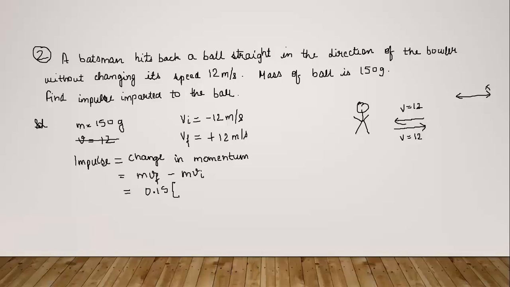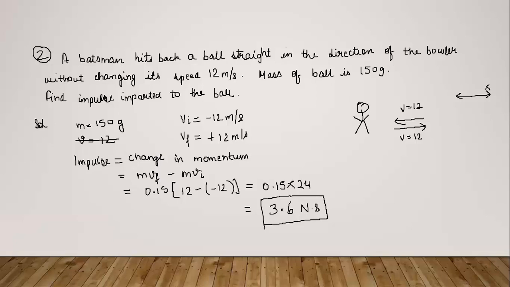See, the mass is given in grams. You must remember to change it into kg because we are calculating in SI units. So the final velocity is 12 minus the initial velocity, minus 12. So it will be 0.15 into 12 plus 12, which is 24. And so the result would be 3.6 Newton second.